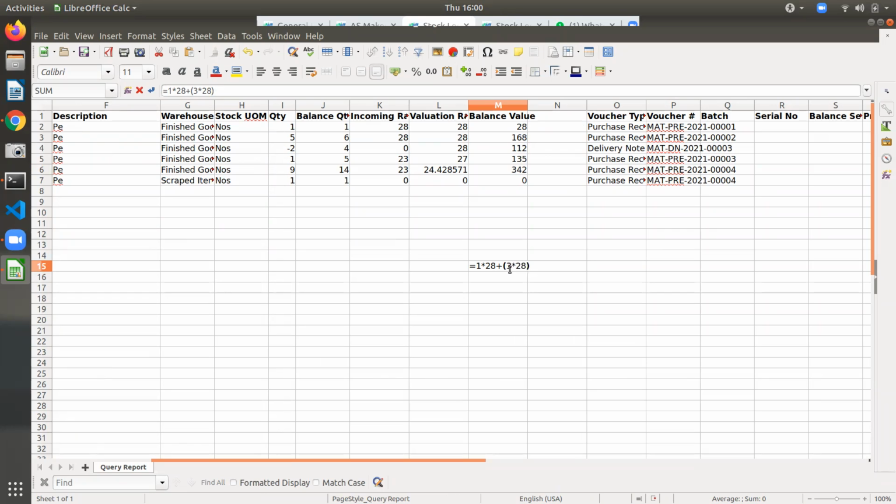Plus 1, plus 23. 1 into 23, 23 directly. Plus 23 into 9, divided by total number of quantity. 9 divided by how much? 3 plus 1, 4, 5, plus 9, 14. 49 divided by 14. 14, sir.